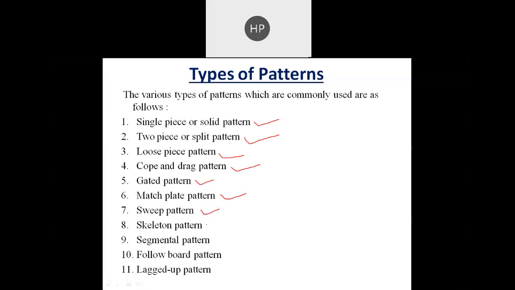Sweep pattern. Skeleton pattern. Segmental pattern. Follow board pattern and lift up pattern. Okay, so these are some of the basic commonly used types of patterns. Now one by one we are going to discuss all these different types of patterns.